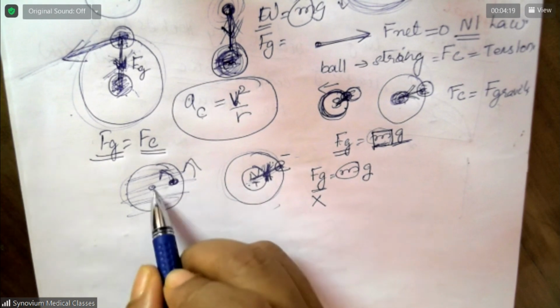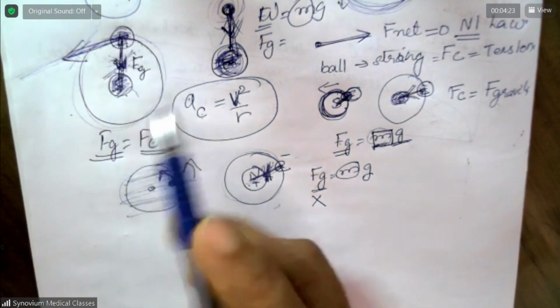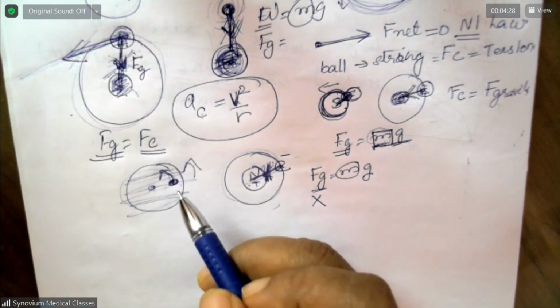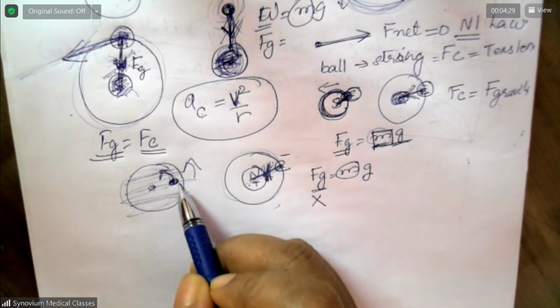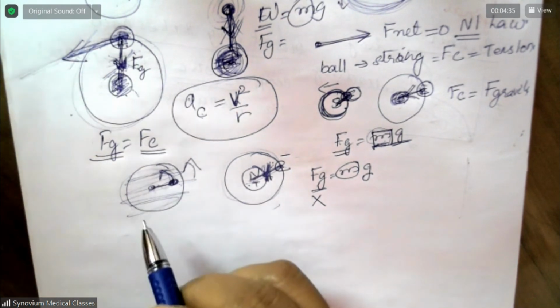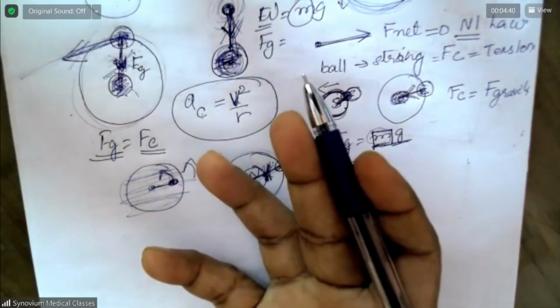No, no, because they are not charged particles. Is it gravitational force like the earth and the sun? No, because they are too small, their mass is too small. Then there is nothing tied between them, so there is no tension also. So what is providing it?